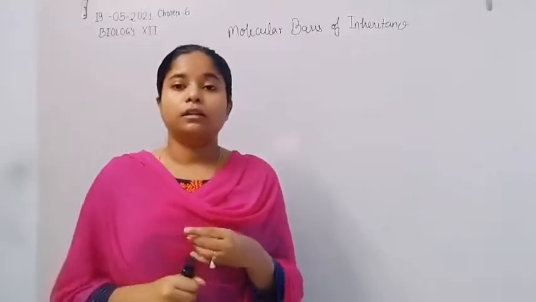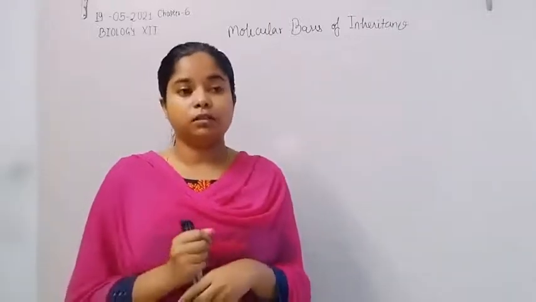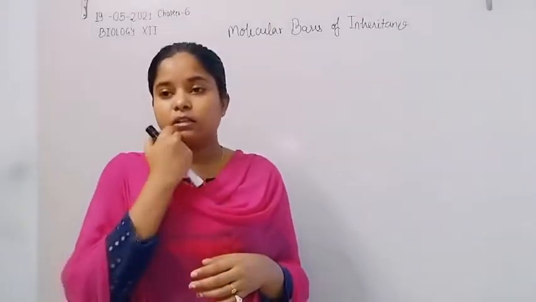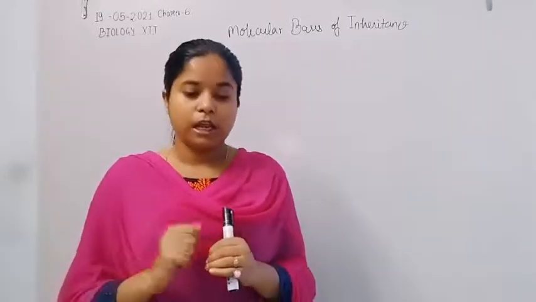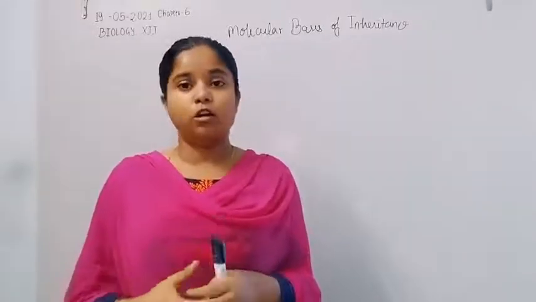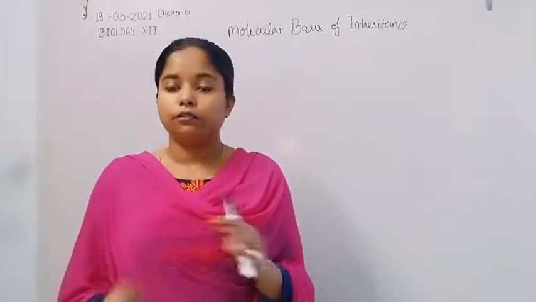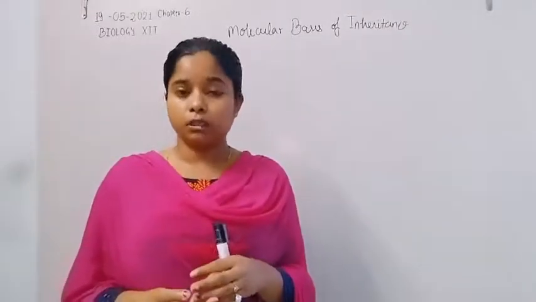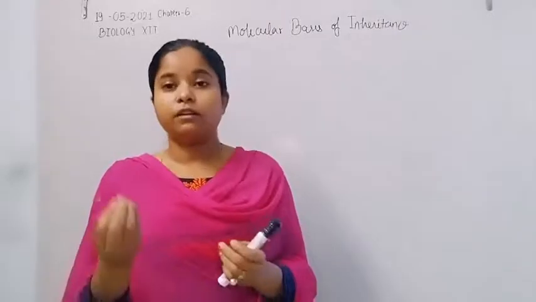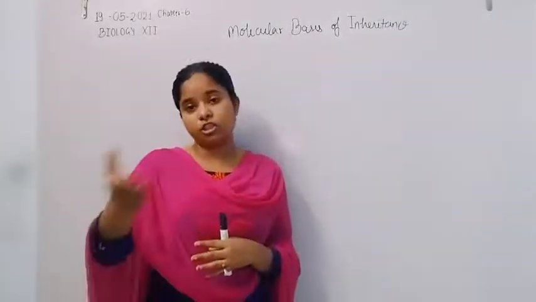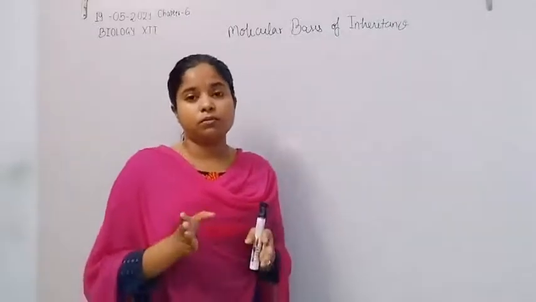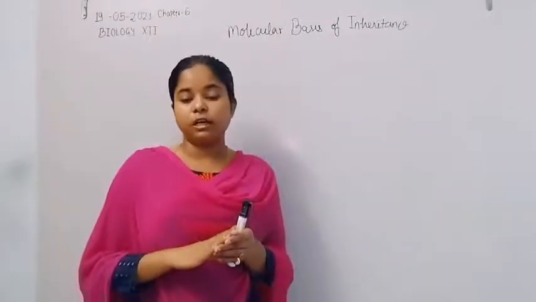For the differentiation and identification of the genetic material of the bacteriophage from the bacteria, they used radioactive sulfur and radioactive phosphorus. That is how Hershey and Chase discovered that DNA is the genetic material.